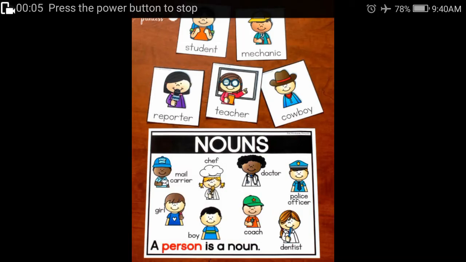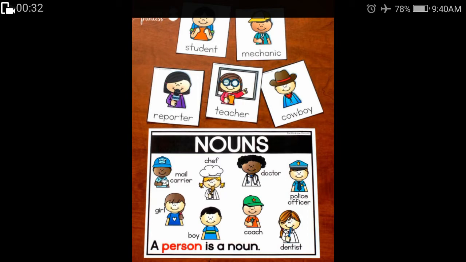Today we are going to do a grammar topic that is nouns. Nouns are naming words. Naming words in the sense we can name them according to a person, a place, a thing or an animal.